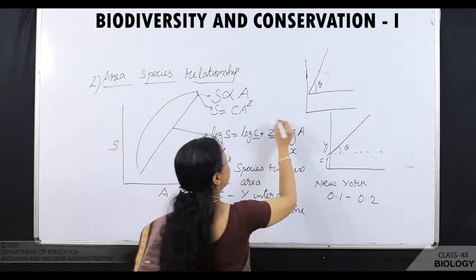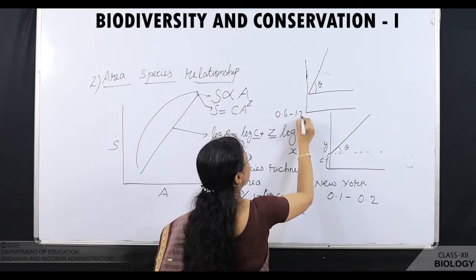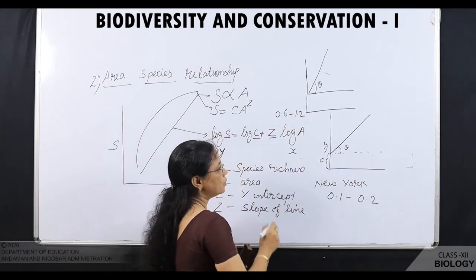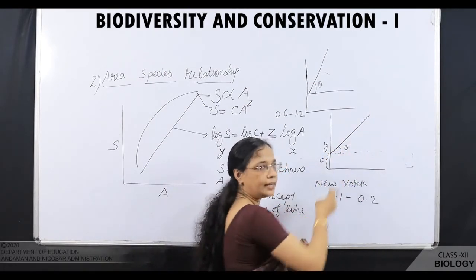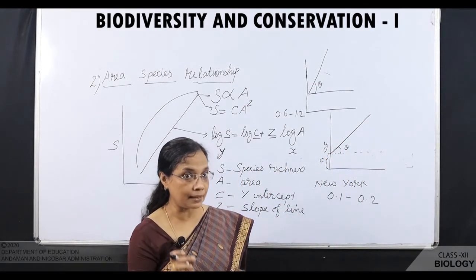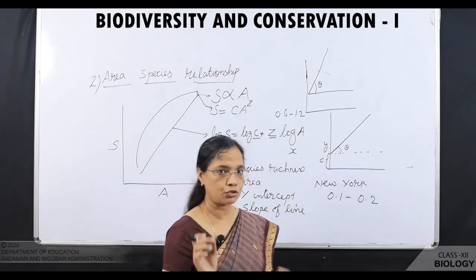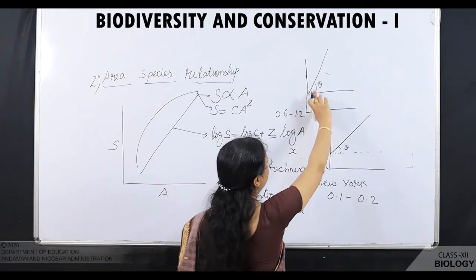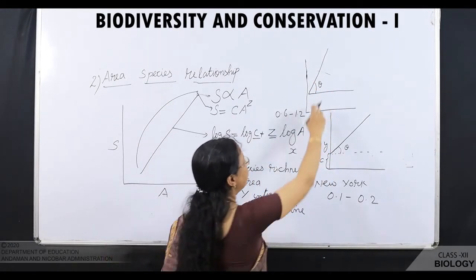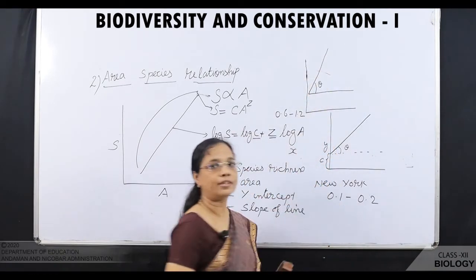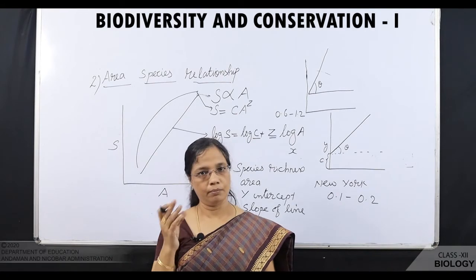It ranges from 0.6 to 1.2. So what you have seen, for a smaller area, the slope is less steep and the value of Z will be less. And when we are taking a larger area, say a continent, the slope of this line will be steeper and the value will be more.